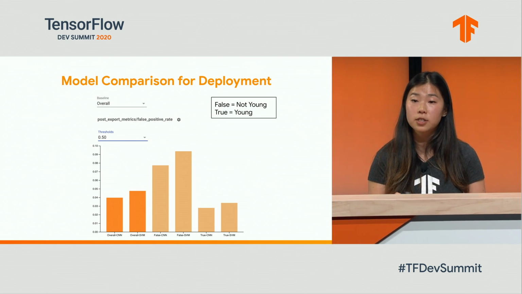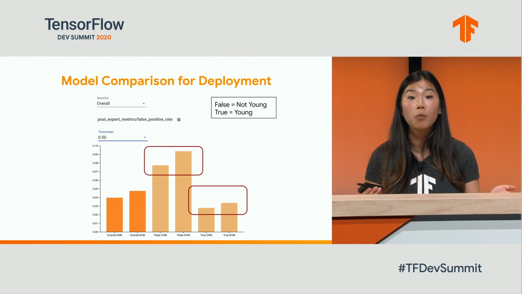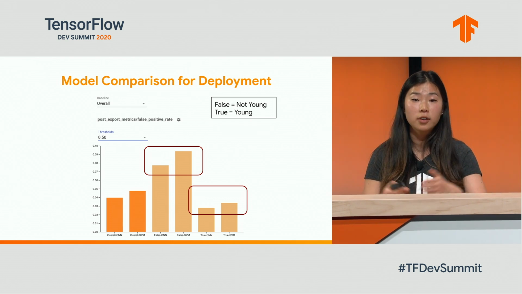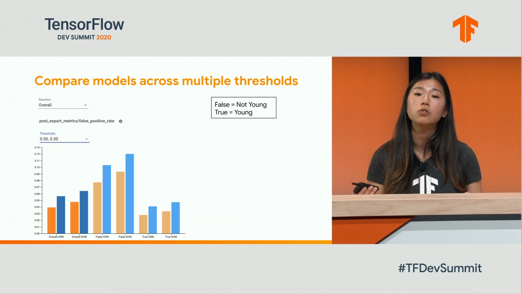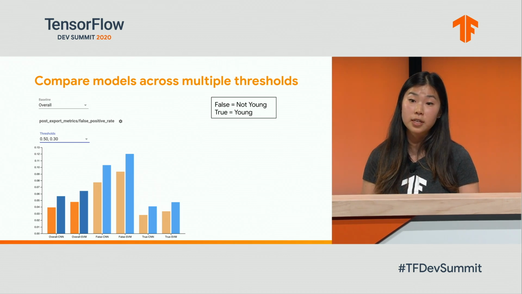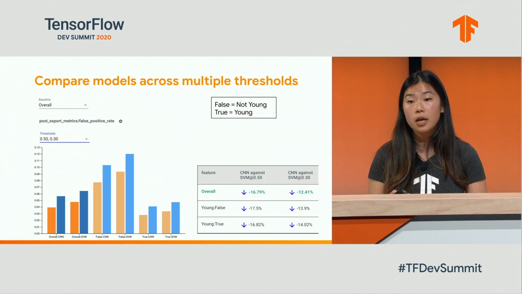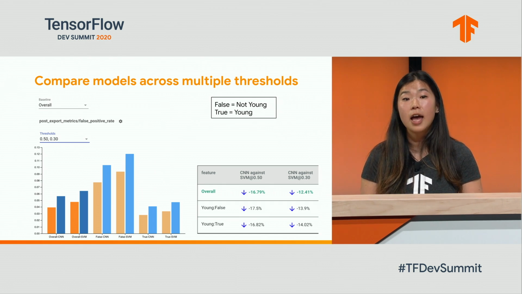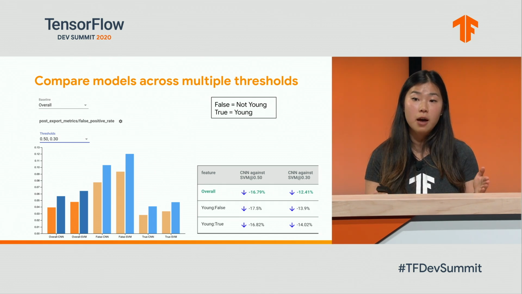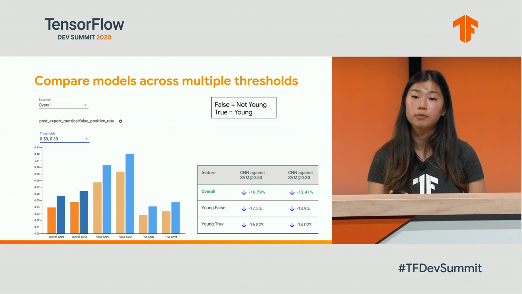Model comparison allows us to see that CNN outperforms SVM, in this case, has a lower false positive rate across these different groups. And we can also do this comparison across multiple thresholds as well. You can also see the tabular data and see that CNN outperforms SVM at all of these thresholds.